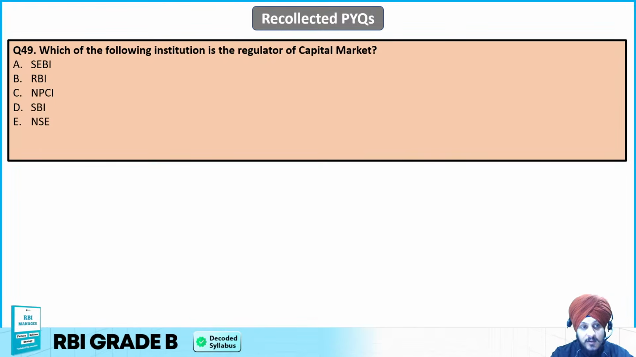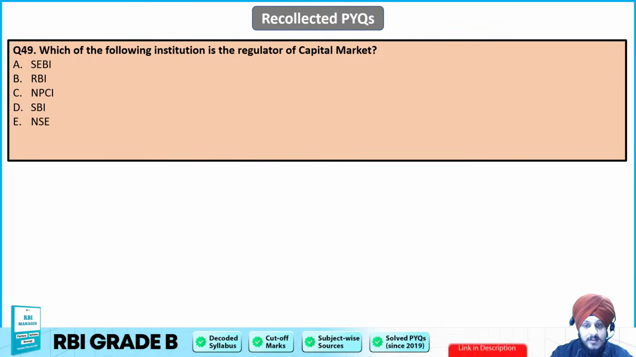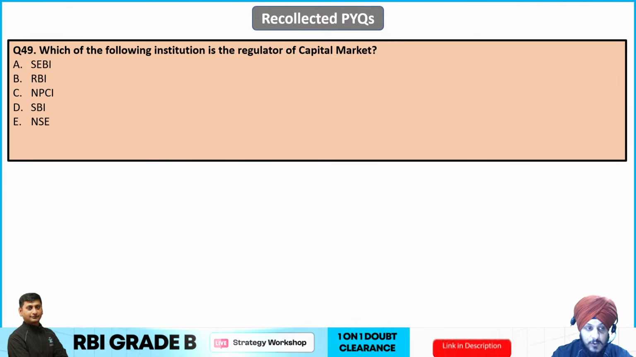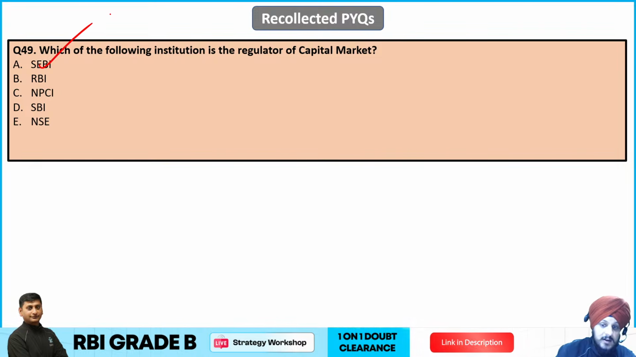Now question number 49. Which of the following institution is the regulator of capital market? So again, an easy one for question number 49. So yes, we know that it is going to be SEBI. It was again asked as a part of previous year questions.